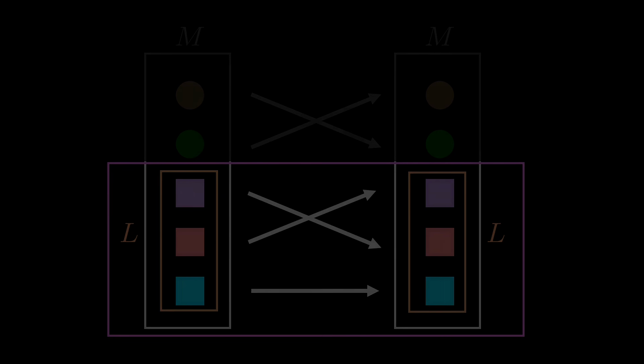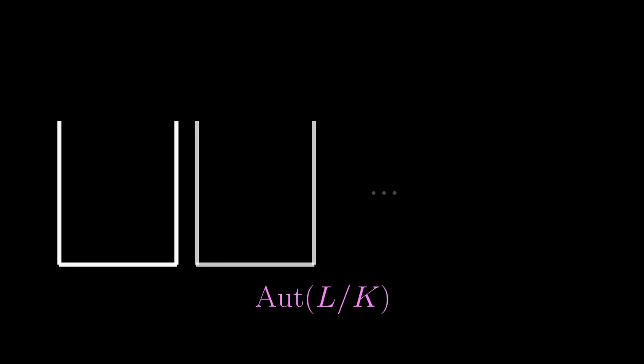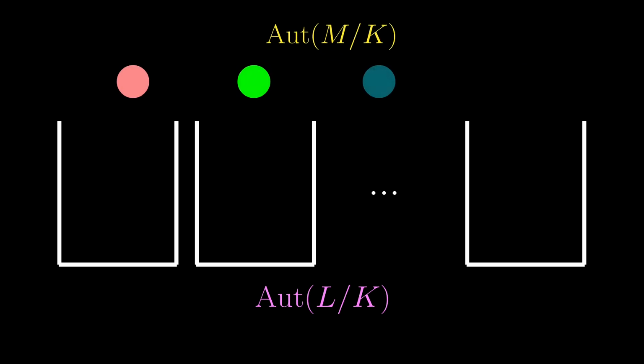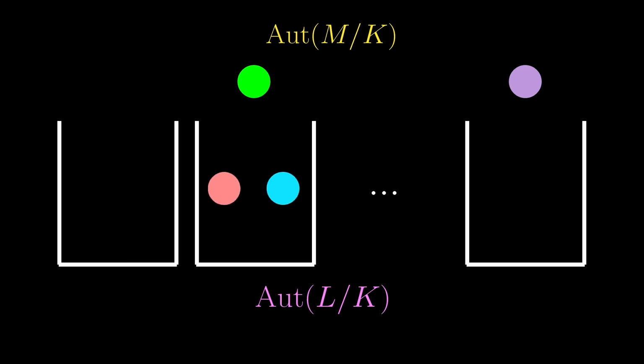Think about it this way. The automorphisms of L are like different buckets, and automorphisms of the bigger field M are like different balls, and we just put the balls in the bucket. Two balls will be put in the same bucket if they agree on the smaller field L.